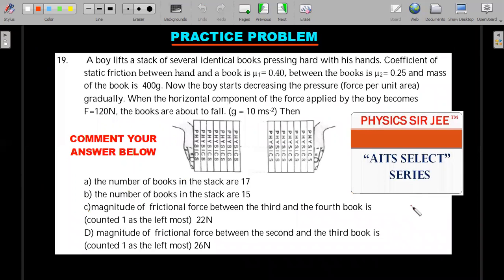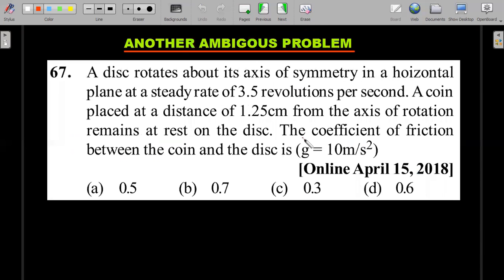Here's the practice problem. A lot of books are held between the hands, a very standard, famous question asked in one of the AATS. So this is one or more than one correct. It's a JEE Advanced level question, which tests your concept of vertical surfaces in contact. Comment your answer below, or you can wait for the AATS select series solution that I'm going to provide in the coming days. Okay, let's move forward.